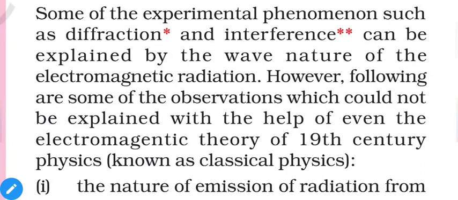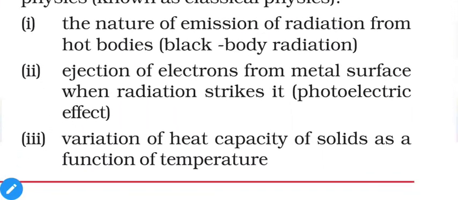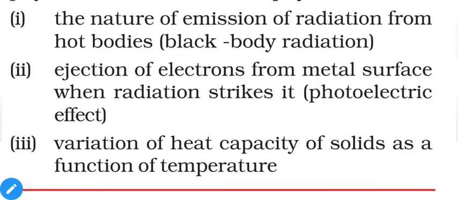However, following are some observations which could not be explained with the help of even the electromagnetic theory of 19th century physics, known as classical physics. So some points are mentioned. We will discuss these points only in this lecture, and later points we will discuss in the next lecture. First, nature of emission of radiation from hot bodies, black body radiation. So what is black body radiation? We will discuss it. Then, ejection of electrons from the metal surface when radiation strikes on it, the photoelectric effect.